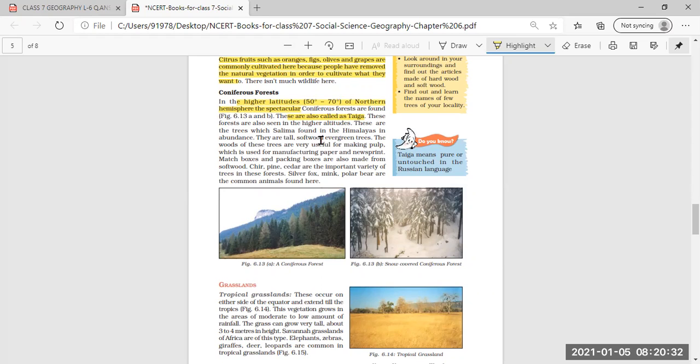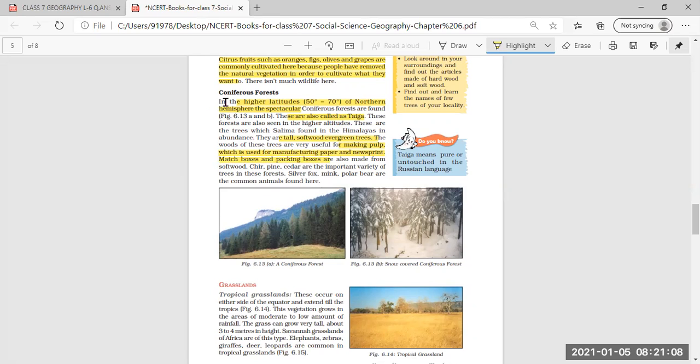These forests are also seen in higher altitudes, meaning higher levels of the land. They are the trees found in the Himalayas in abundance. These trees are very tall and have soft wood. They are evergreen trees also, and they are very useful. The wood of these trees is very useful for making pulp, which is used for manufacturing paper, newsprint, matchboxes and packing boxes also.